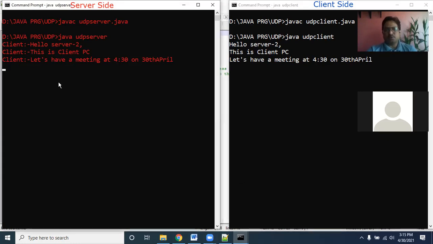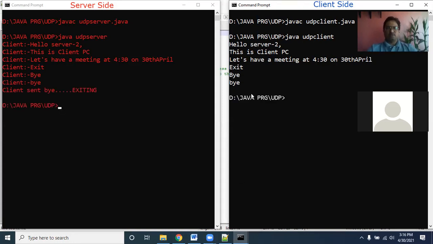So when these two processes are going to exit from the program, yes, with the term exit, is it a command? No, the user has implemented it, and for that the user has typed in small b-y-e.